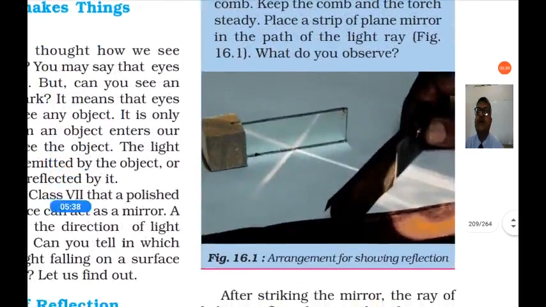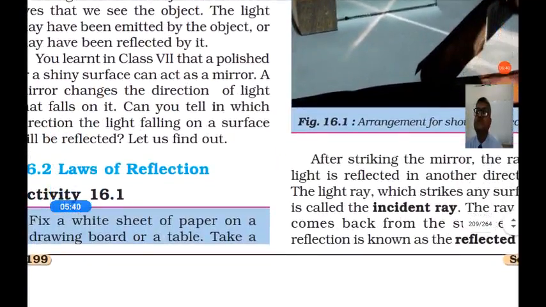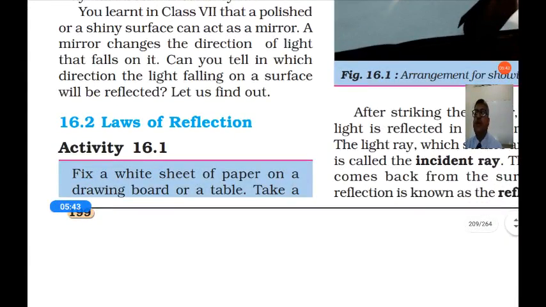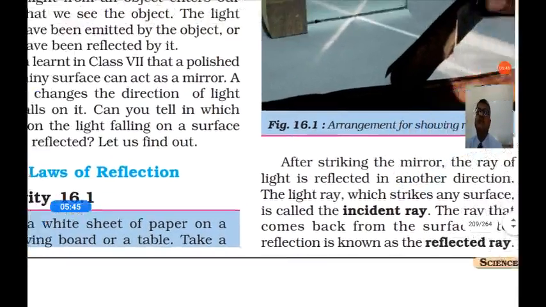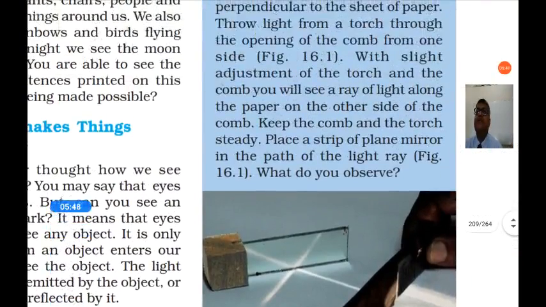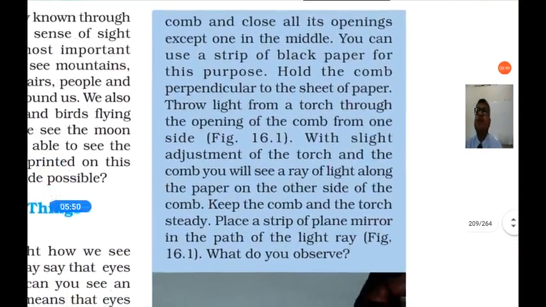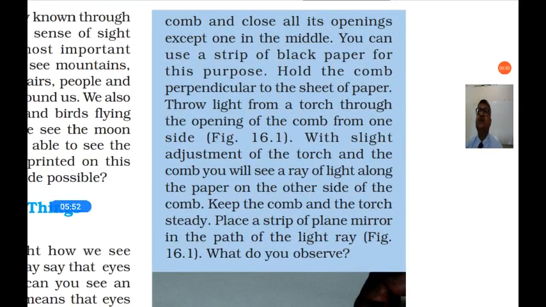So there is an activity given. Fix a white sheet of paper on a drawing board or a table. Take a comb and close all its openings except one in the middle. You can use a strip of black paper for this purpose. Hold the comb perpendicular to the sheet of paper. Throw light from a torch through the opening of the comb from one side.